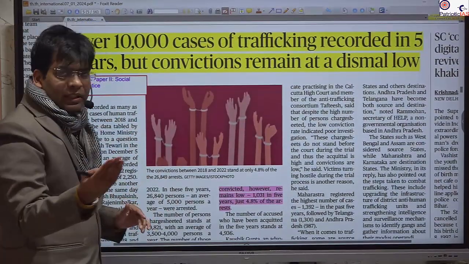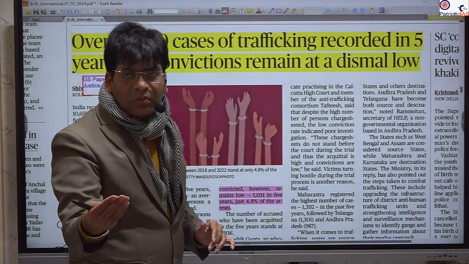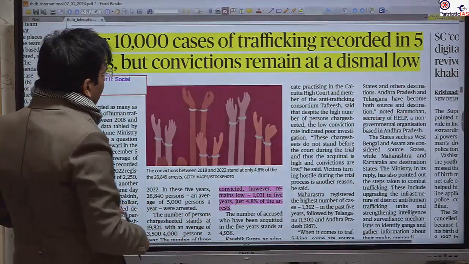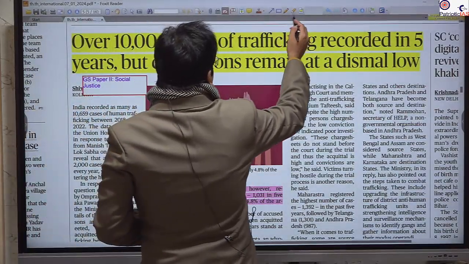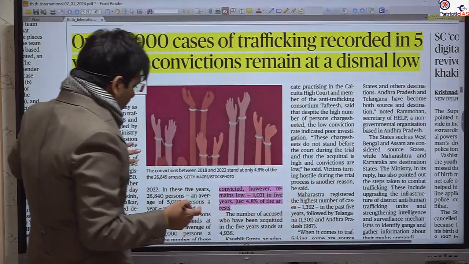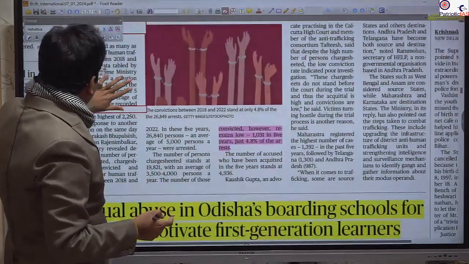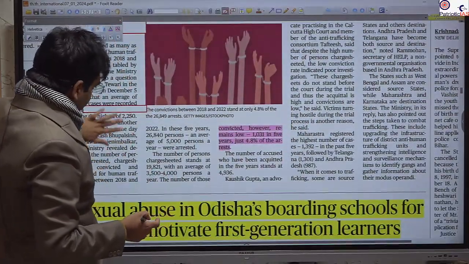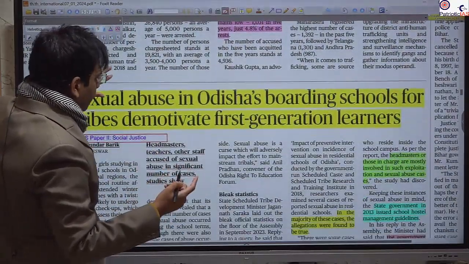So you can give the recommendation that government needs to implement the Prakash Singh case, a very famous case. We will discuss it under police governance, and also the justice system needs to be amended, improved, reformed.